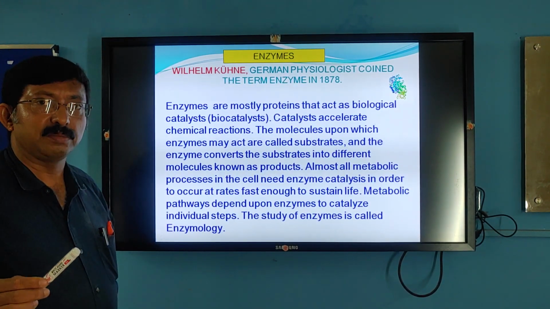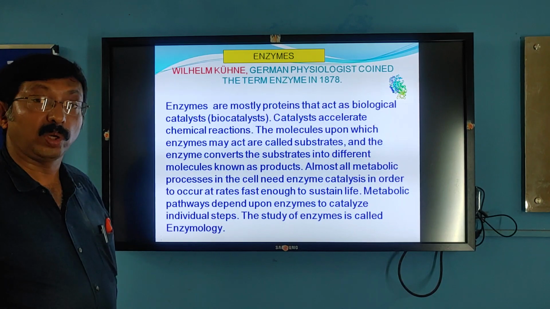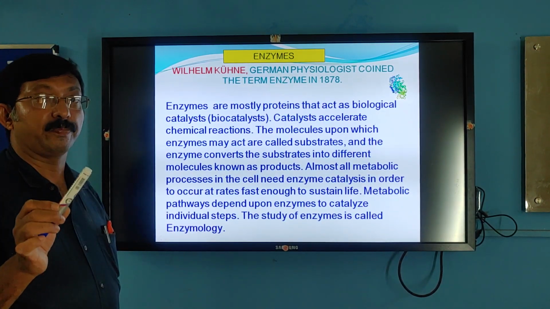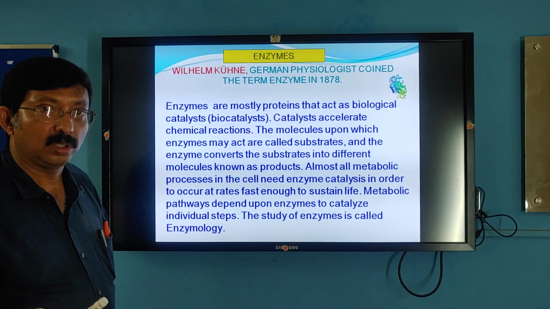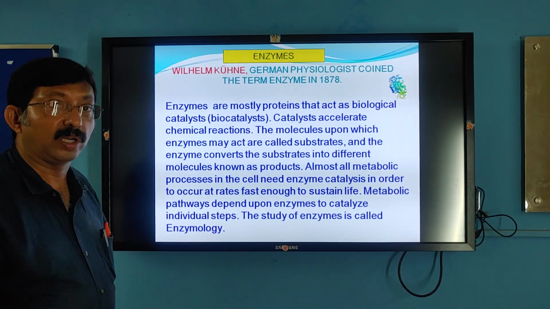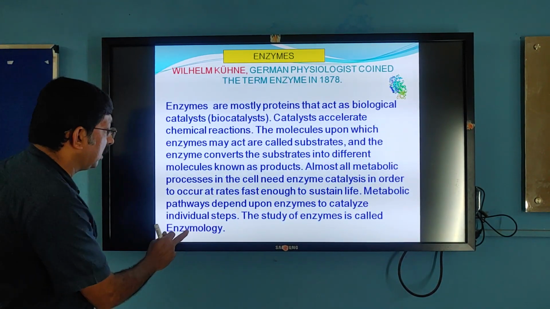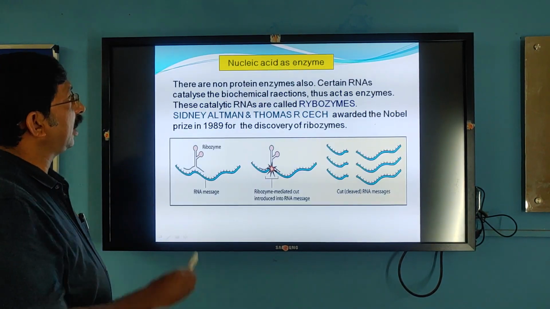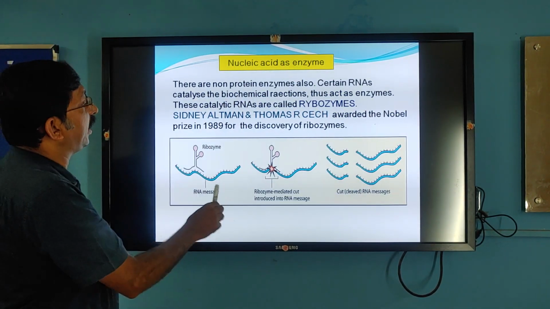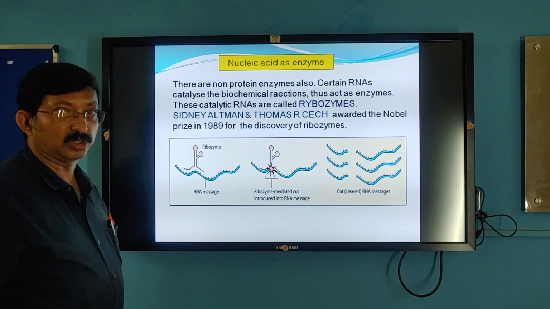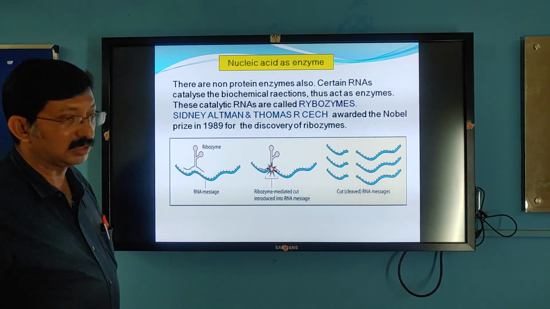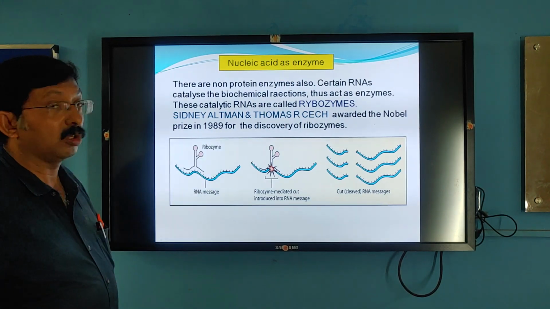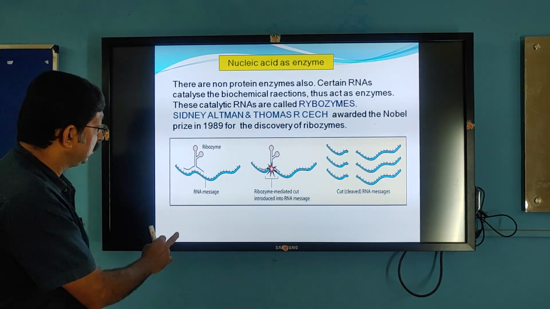Almost all enzymes are made up of proteins. Why am I using the words almost all? Because there are certain non-protein enzymes also. Catalytic RNA is called ribozyme. So here RNA is acting as a ribozyme. This was discovered by Sidney Altman and Thomas Cech, and because of that they got the Nobel Prize in 1989.